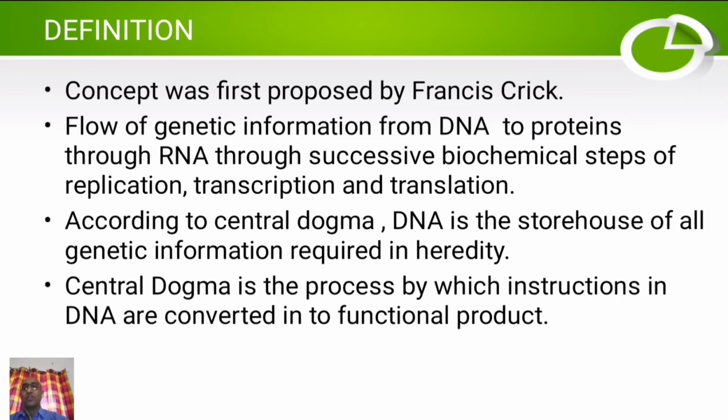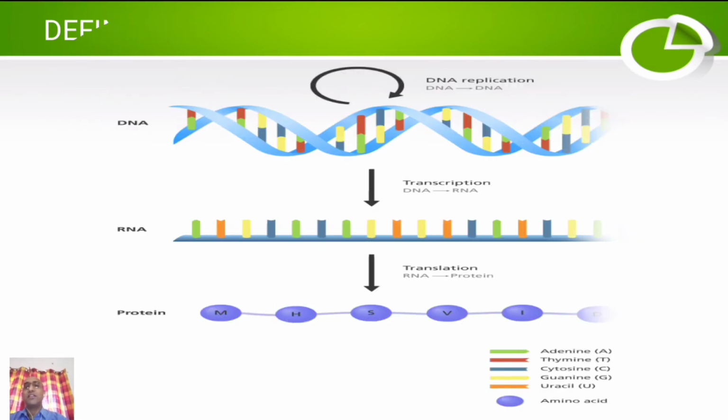Okay. So, the coded information found in DNA is decoded in the process of translation and ultimately proteins are formed. So, this is what the concept of central dogma is. As you can see in this picture, first DNA gives rise to another DNA through replication, then DNA gives rise to RNA by transcription.